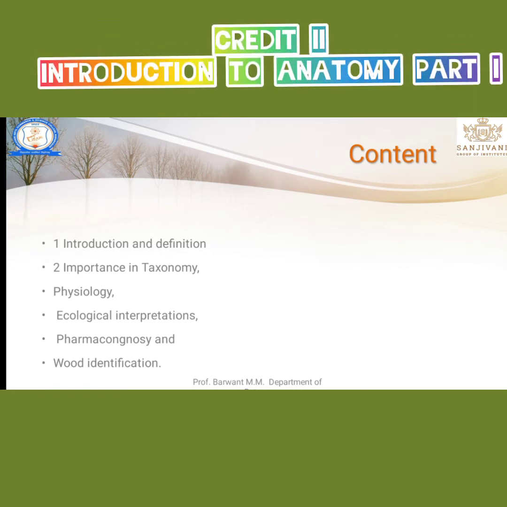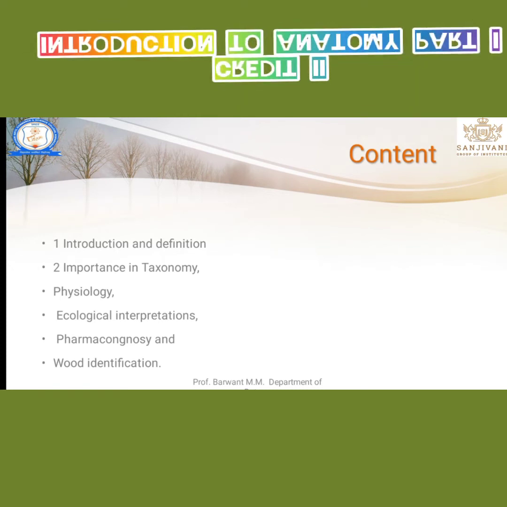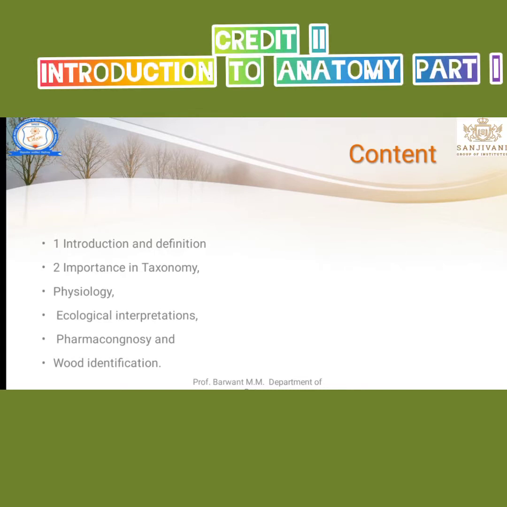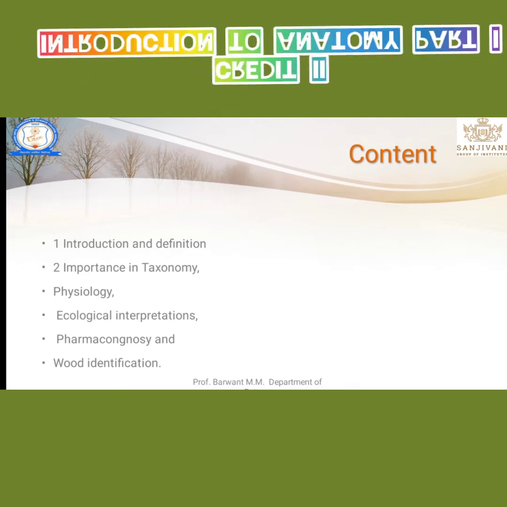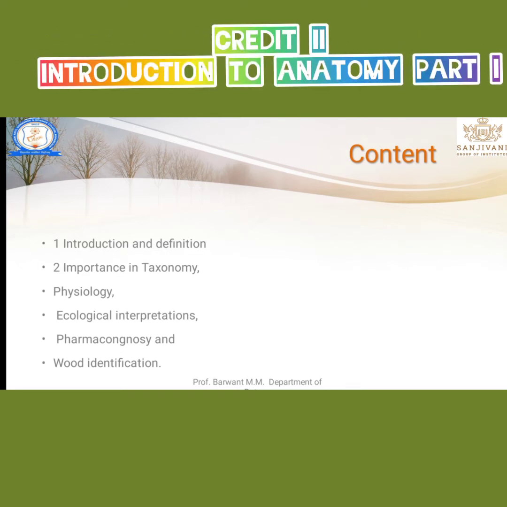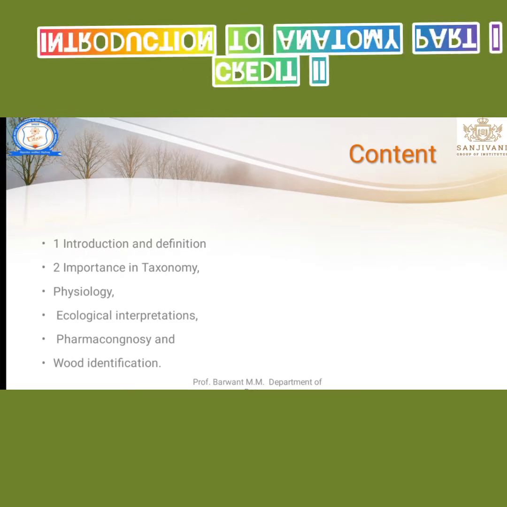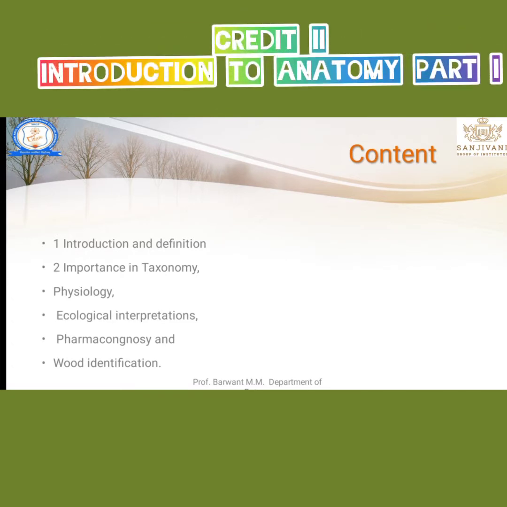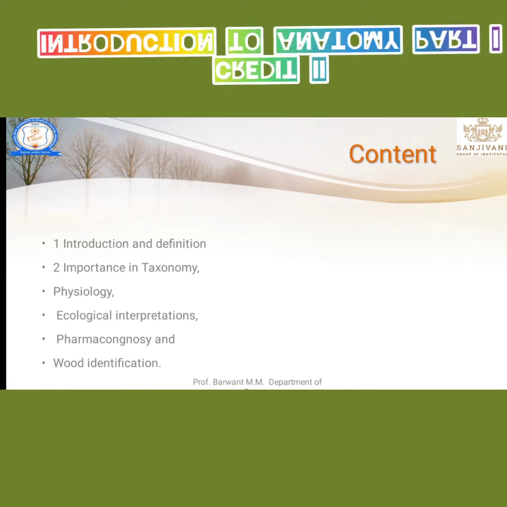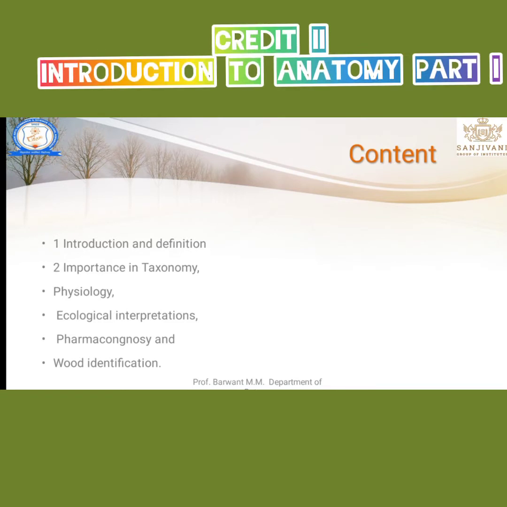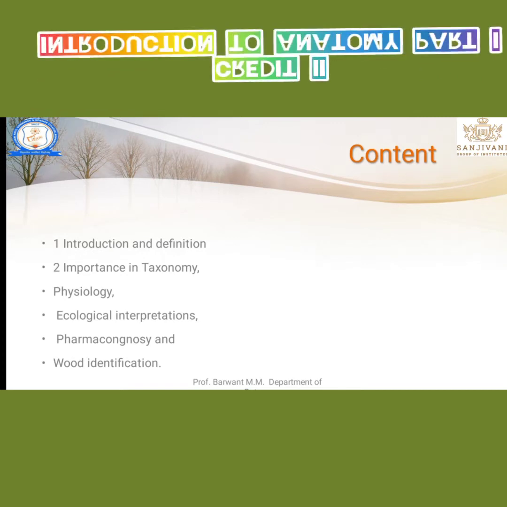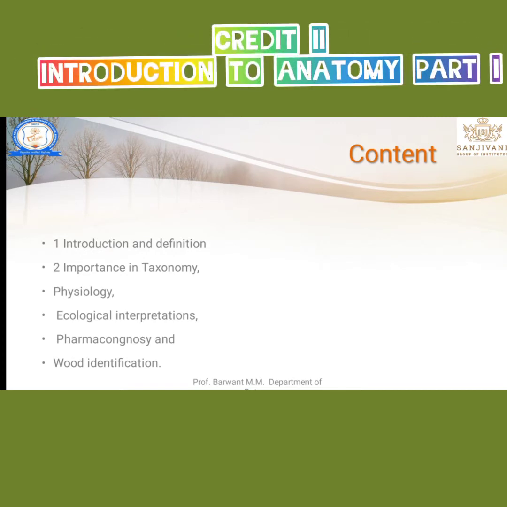Then we have to see the importance of anatomy in different fields, likewise the importance of morphology in different fields. In the same way, we have to see the importance of anatomy in different ways, such as taxonomy, physiology, ecological interpretation, pharmacognosy, and wood identification. Those are the 5 branches. In them, we have to see the importance. Let us go ahead.